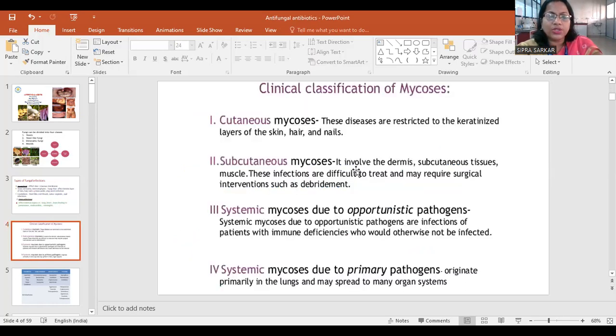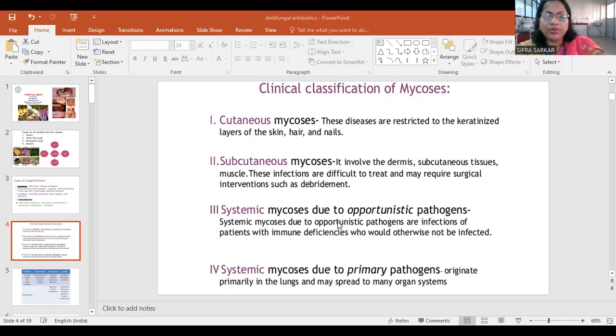So, clinical classification of mycosis: fungal infection is known as mycosis. They are classified into cutaneous mycosis, subcutaneous mycosis, systemic mycosis due to opportunistic pathogens, and systemic mycosis due to primary pathogens. Cutaneous mycosis means the skin is infected, restricted to the keratinized layers of the skin, hair and nails. Subcutaneous mycosis involves the dermis, subcutaneous tissues and muscle. These infections are difficult to treat and may require surgical intervention such as debridement.